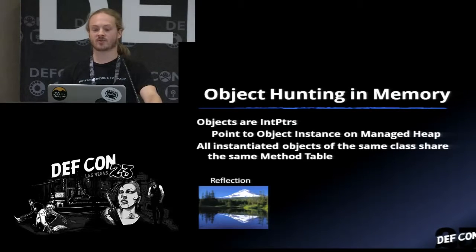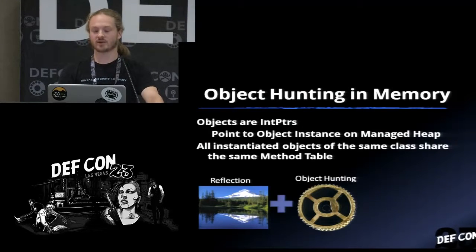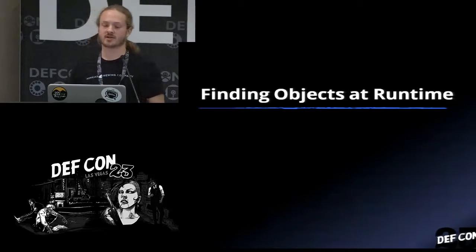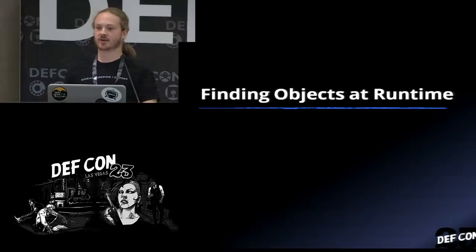We're going to utilize reflection to start off with, so we can instantiate an object that we're interested in. We're going to utilize an object hunting signature that I created, and then we're going to win. In order to do this, there's a 6-step methodology that you're going to need to take as an attacker trying to rip objects off of the managed heap. It's somewhat inspired by the way the Volatility guys do pool tag scanning in memory, so I utilized an approach similar to that for these techniques.